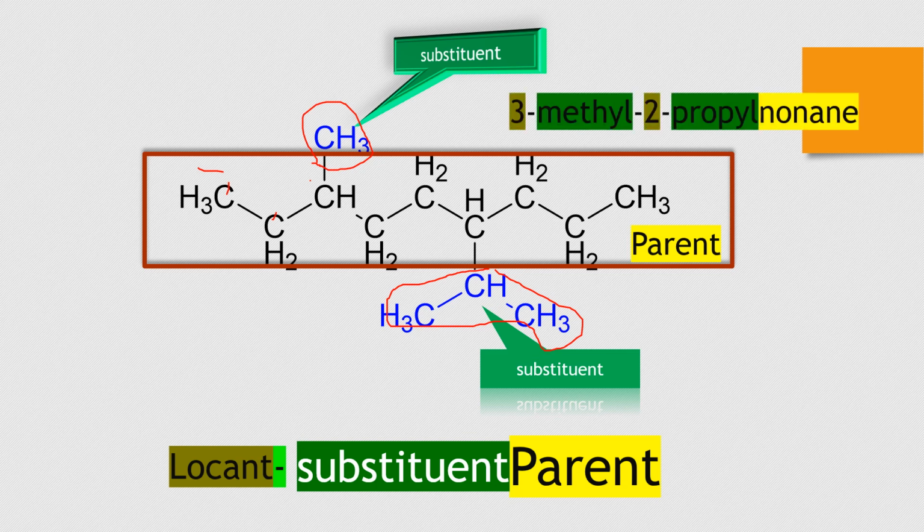So its name would be 3-methyl-6-isopropyl nonane. Here 3 and 6 are locants, while methyl and isopropyl are substituents, and nonane is the parent chain.